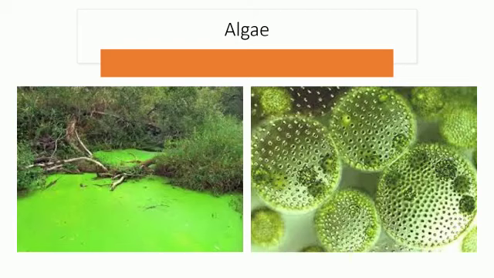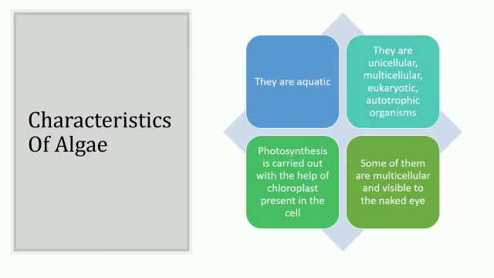Fourth classification is algae. Characteristics of algae. Algae are aquatic. They are unicellular, eukaryotic and autotrophic organisms. Photosynthesis is carried out with the help of chloroplast present in the cell. Some of them are multicellular and visible to the naked eye. Example: chlorella.